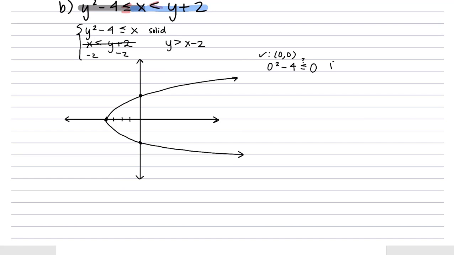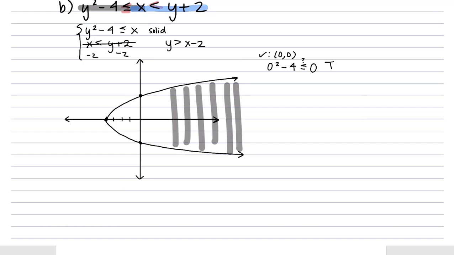It definitely is, so we're shading inside the parabola here. I'll leave the shading open, and we'll get it more solid when we see where our actual solution set is. Okay, so there's our solution to the first inequality, and then we'll look at the solution to the second inequality.